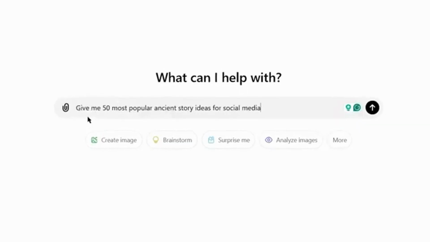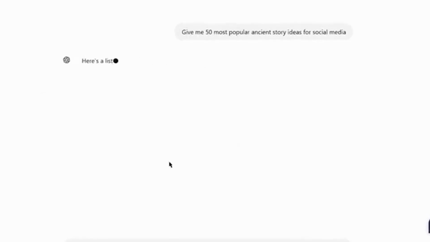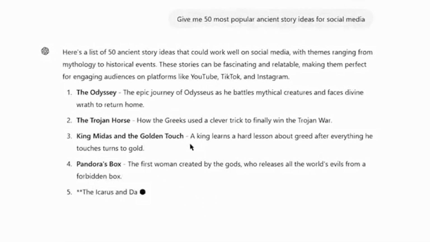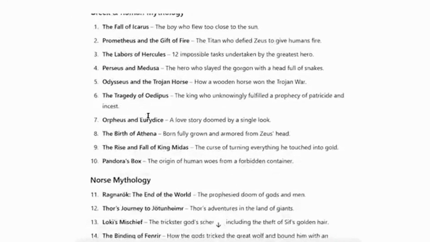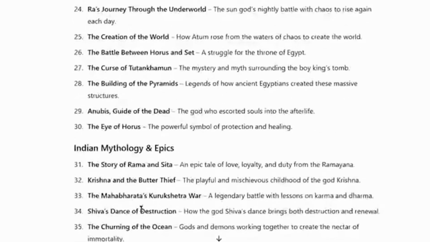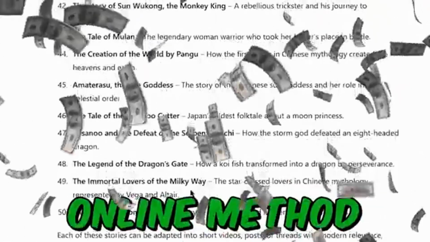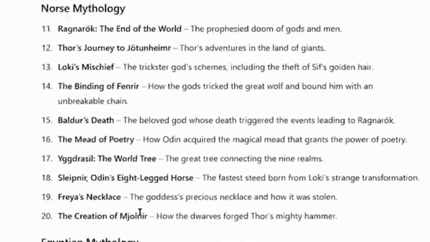Let's start with the first step, which is to come over to ChatGPT. And I want you to type, give me 50 most popular ancient story ideas for social media. And ChatGPT, being one of the best AI tools for this work, will give you the most popular and best ancient story ideas for social media. As you can see, these are the best and most popular ancient stories of different regions. And you can choose any of the story categories that you like for the purpose of this make money online method. These ancient story ideas are perfect for creating short videos for social media.